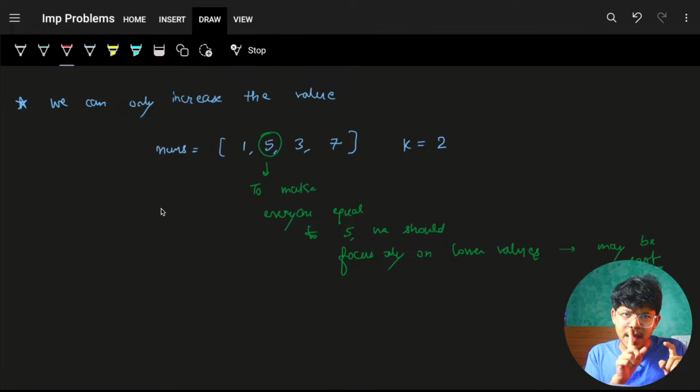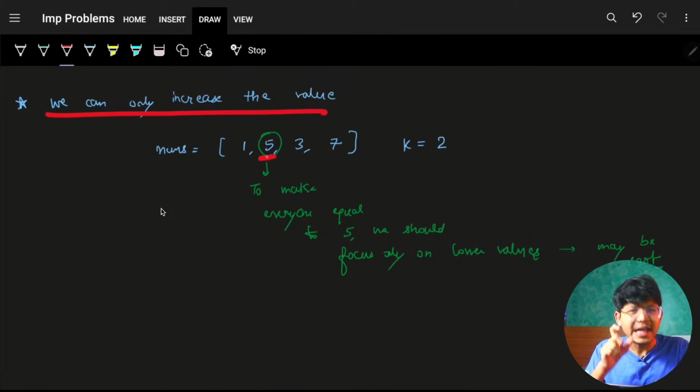Now, since we are allowed to only increase, not decrease, if I plan to make everyone 5, I can only make the elements lesser than 5 into 5. So I can only pick 1 and 3. I cannot touch a 7.